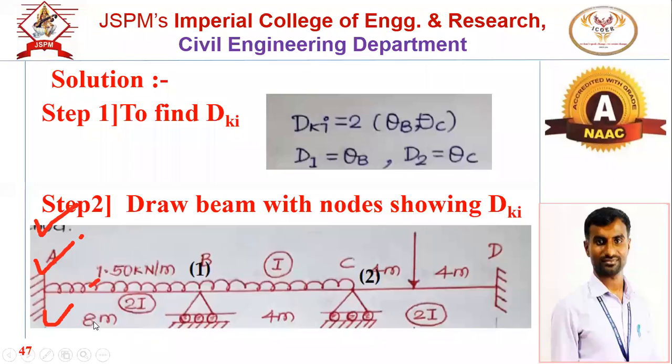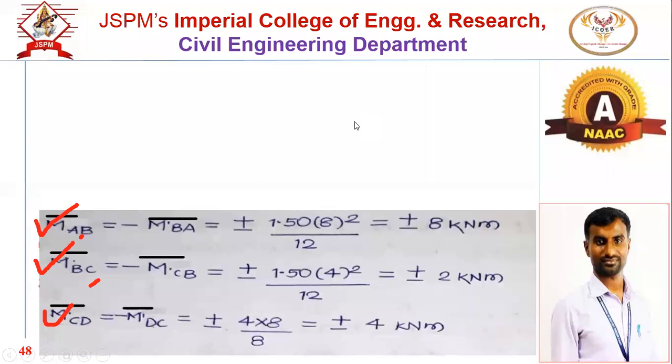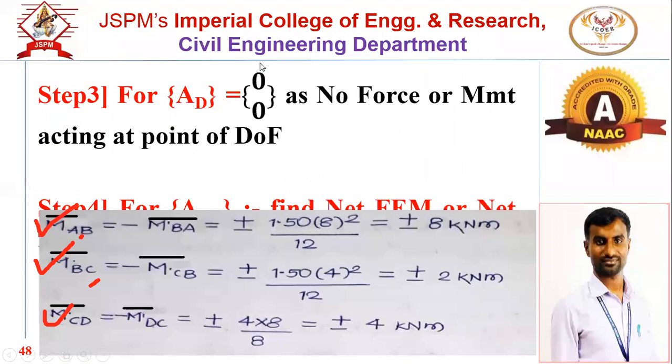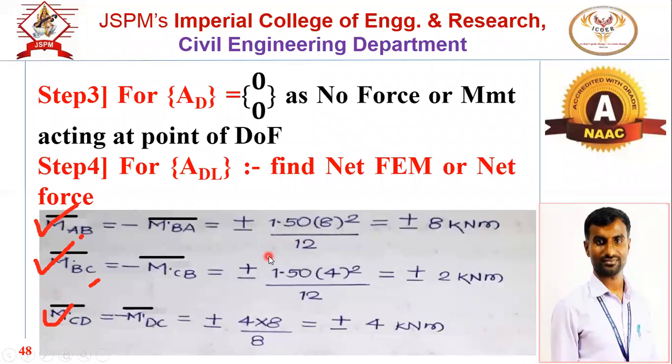For AB, L is 8. For BC, it will be 4. These are the values of fixed end moment for AB and BC span. See here, WL square by 12, WL square by 12. So M bar AB is, now tell me, what is the value of M bar AB from this? Plus 8 or minus 8?